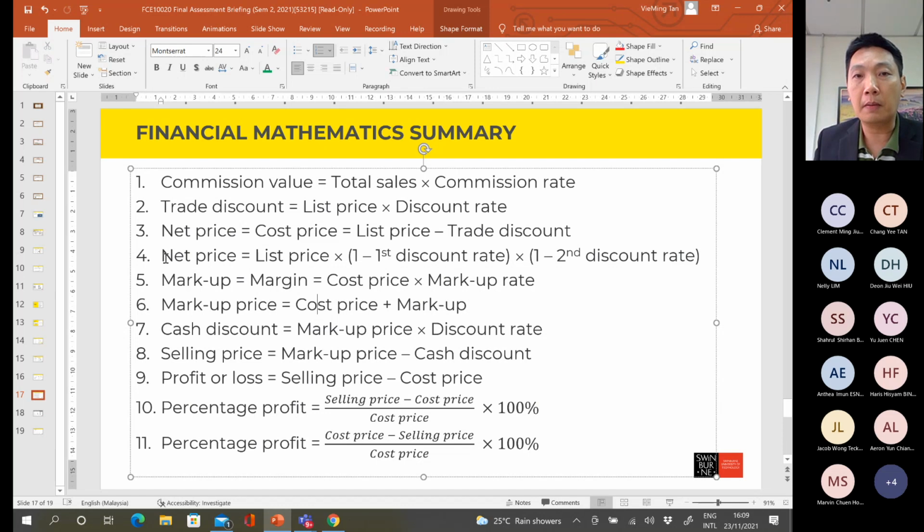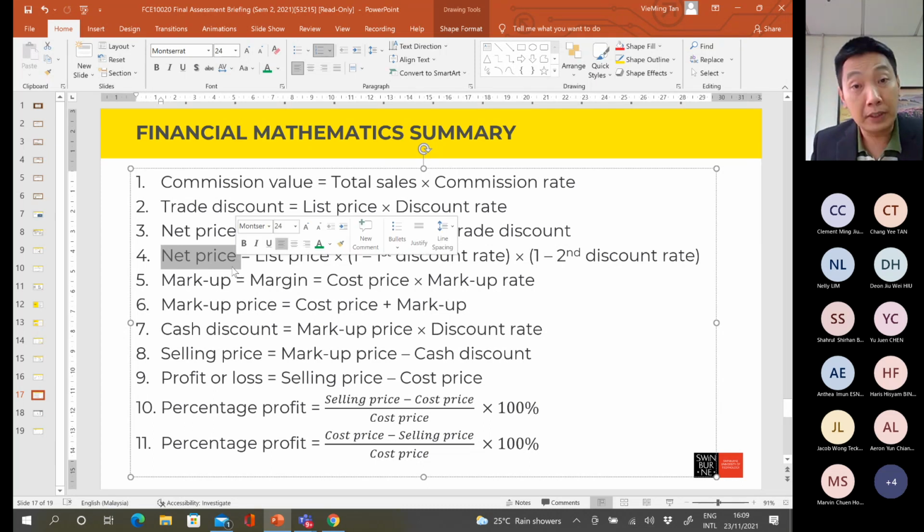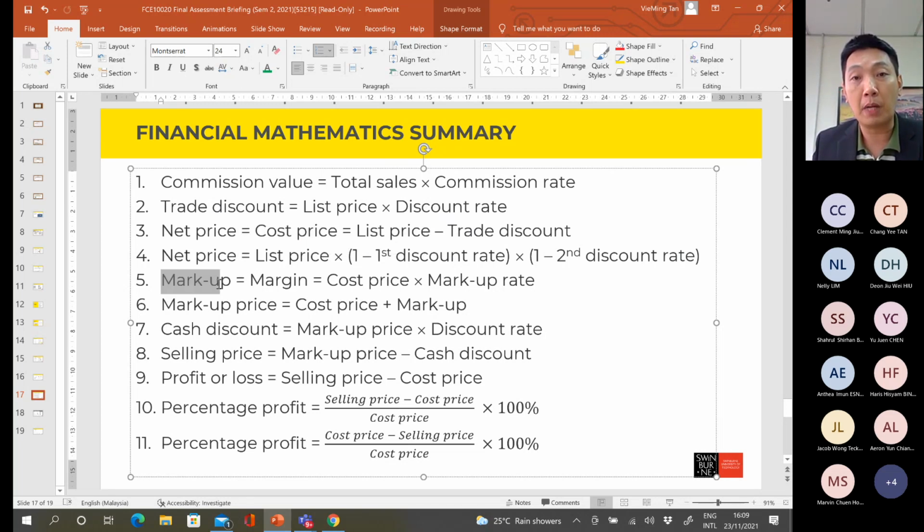Okay, so usually, after purchasing the product from the wholesaler, the retailer also wants to get profit before selling the product to the end customer. So this profit is called margin or markup. Okay, margin or markup means the profit.